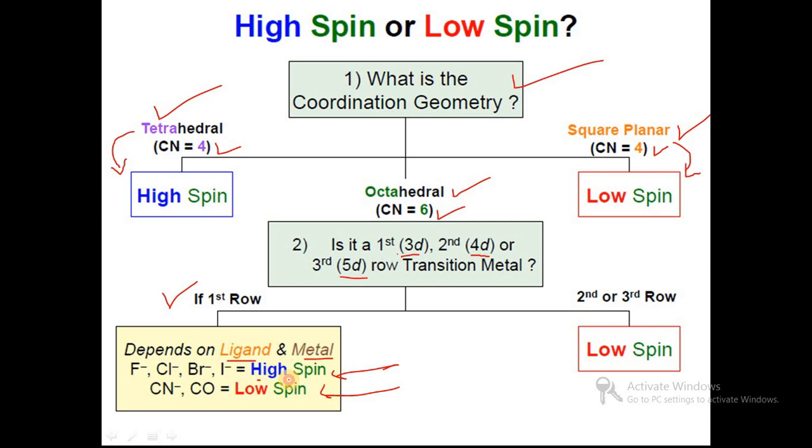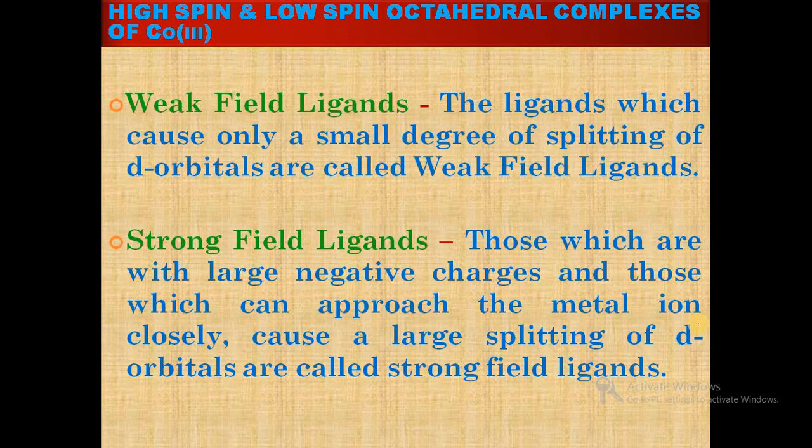In a high spin complex, the ligands are always weak field ligands, fluorine F minus, Cl minus, Br minus, I minus. In a low spin complex, the ligands are always strong field ligands, that is CN minus and CO, carbon monoxide. This is the condition for forming high spin and low spin complexes in the 3d transition series. But in the second and third row transition series, that is the 4d and 5d series, the complexes are always low spin complexes. So this is the main condition to form high spin or low spin complexes.